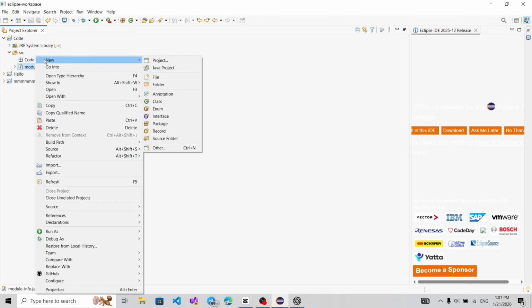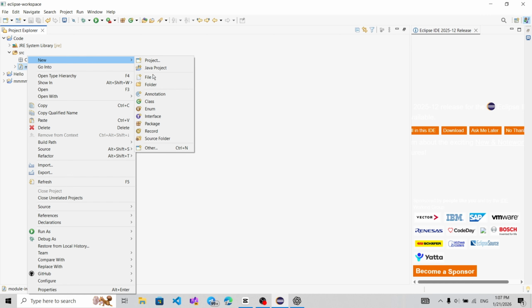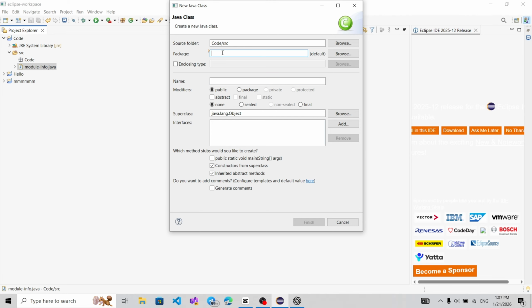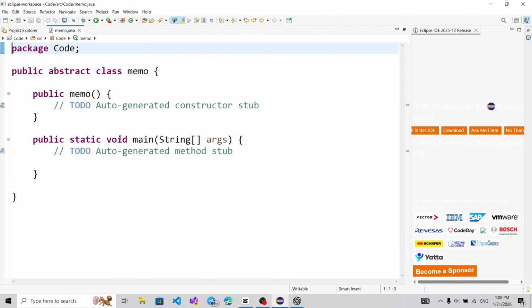Right click on this file, then New, then Class. For the package, I will choose code, the same package name and the same source folder name. The class name I will choose Nemo. If you want, check public static void main(String[] args), and then Finish. This is my true project.